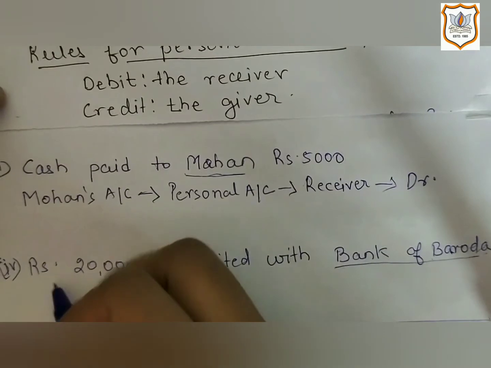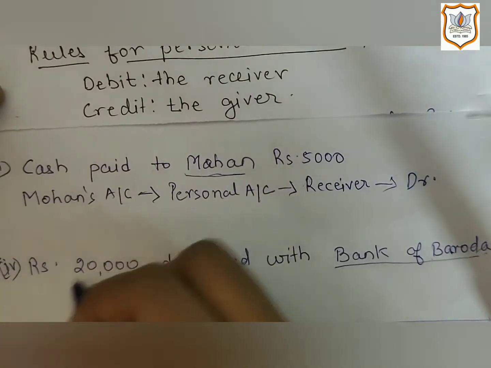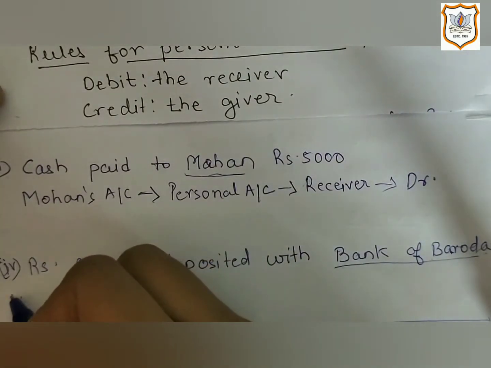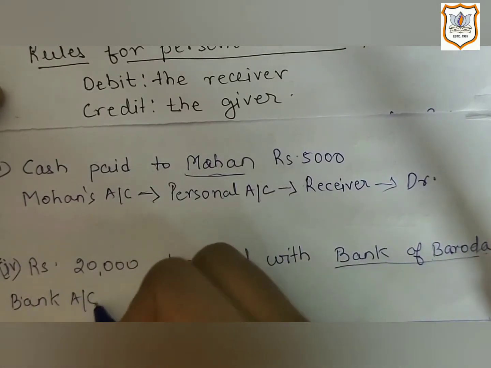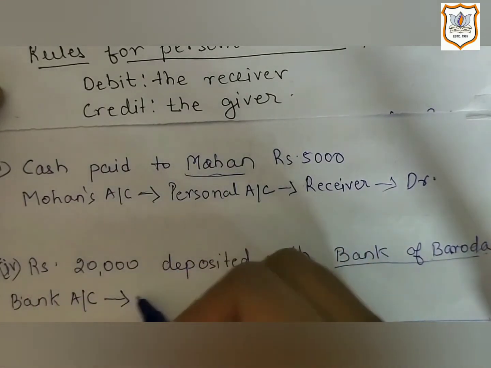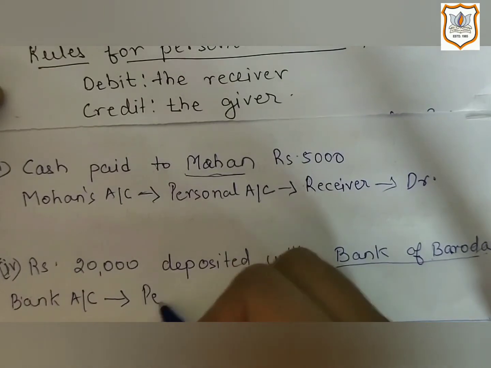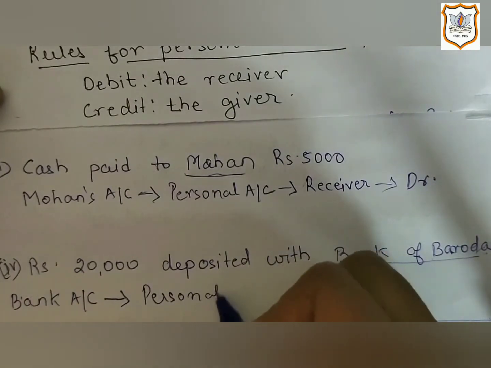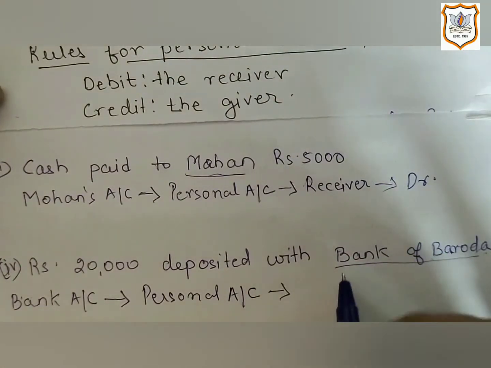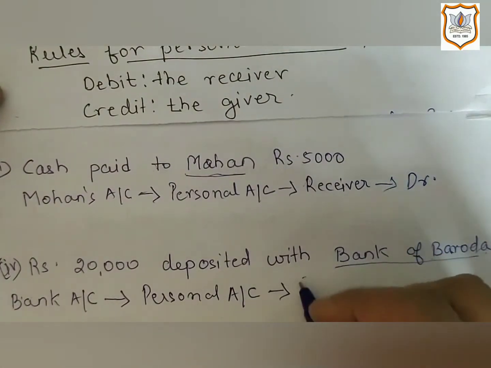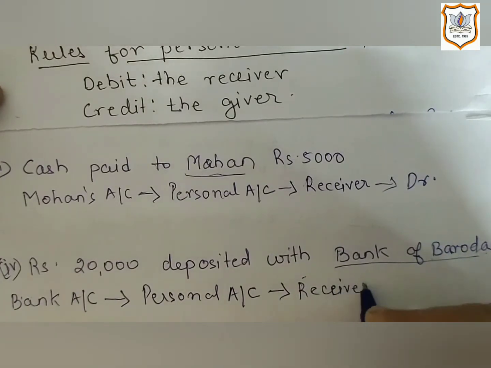So we will write the name of the account which will come under personal account, that is bank account. It will come under personal account. And we have identified that bank is a receiver here. Receiver. So it will be debited.